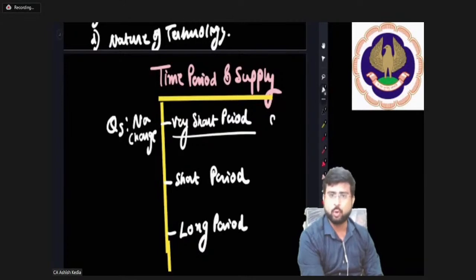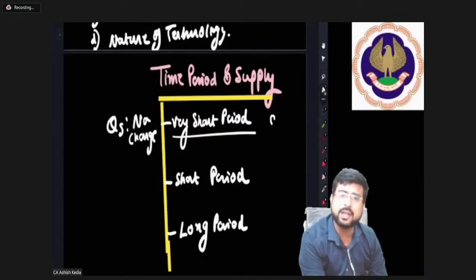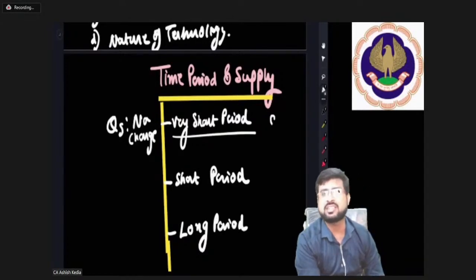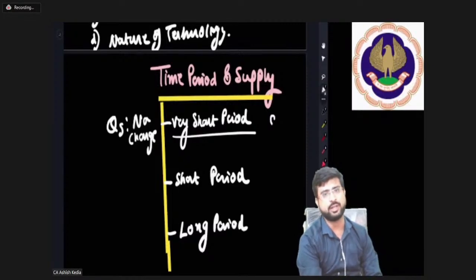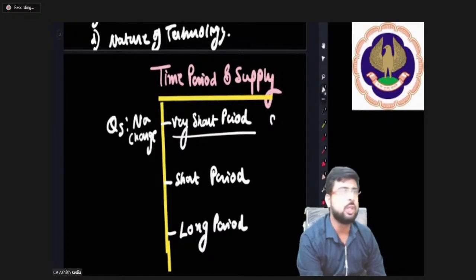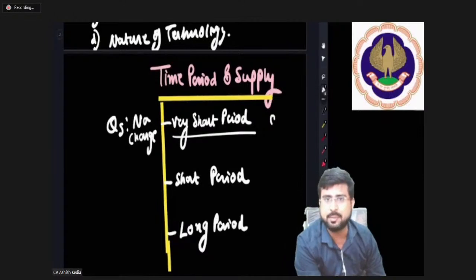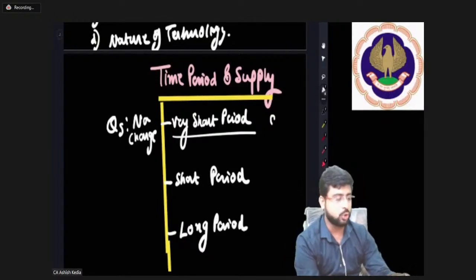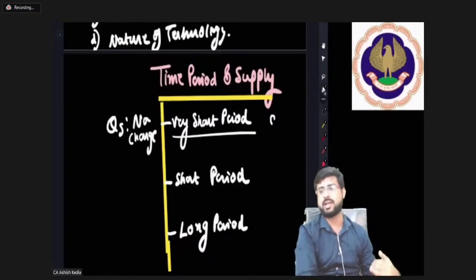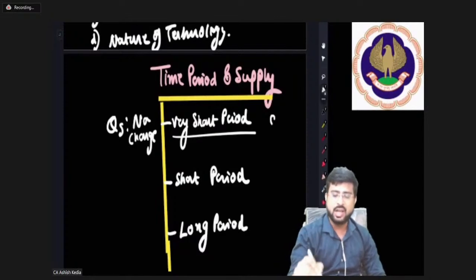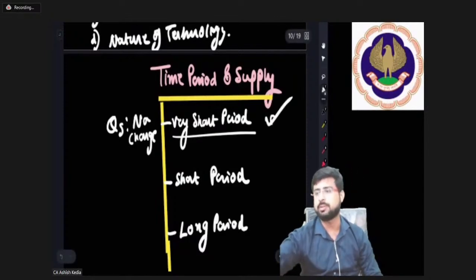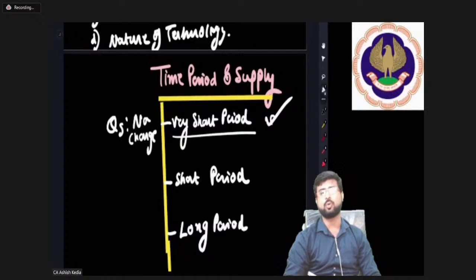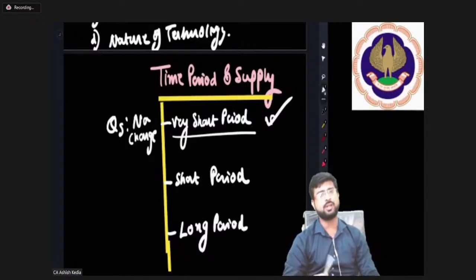Now you come to me to collect that, and you tell me that within the next 30 minutes you will need another 500 packets. Obviously it's not possible. No matter how many men and machinery I employ, it is not possible. So in this time period there can be no change in supply, and that's very short period. That's the meaning of very short period.